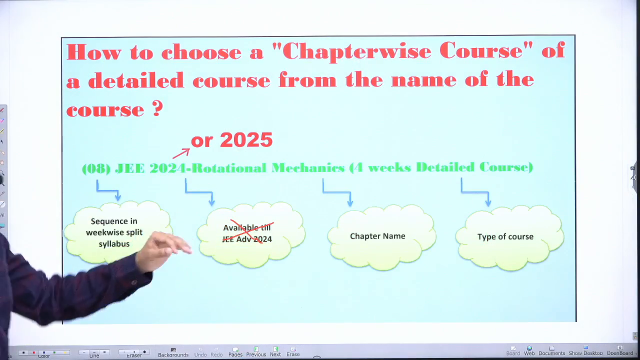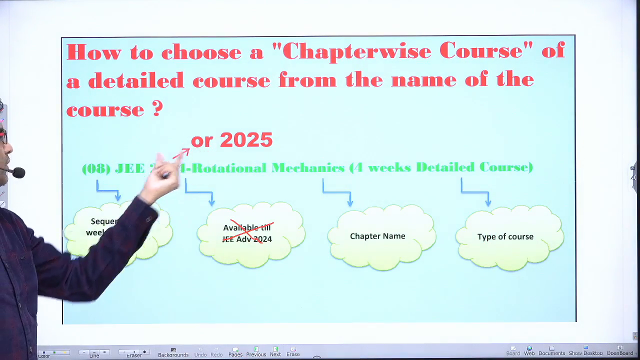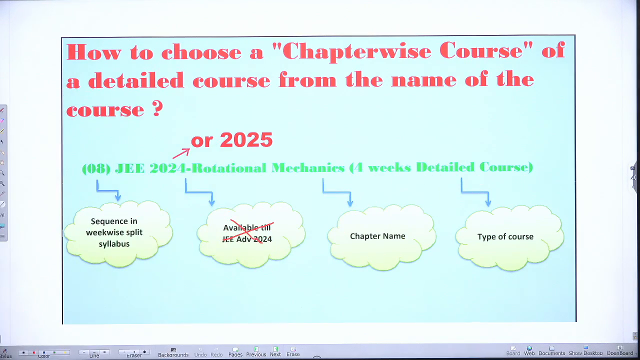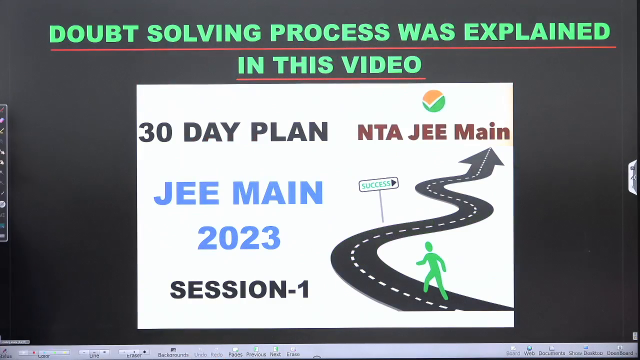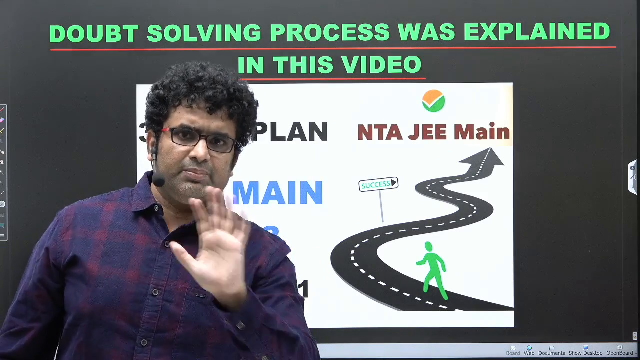How to choose a chapter wise course? The name of a chapter looks like this: 2024 or 2025, Rotational Mechanics, 4 weeks detailed course. So search for that in the app. Doubts process explained. This is only for new students. All the other students you can leave and start purchasing.